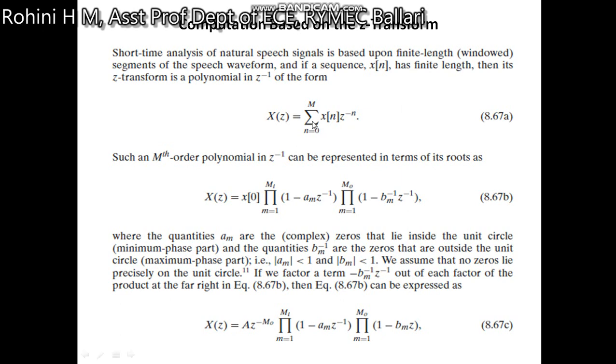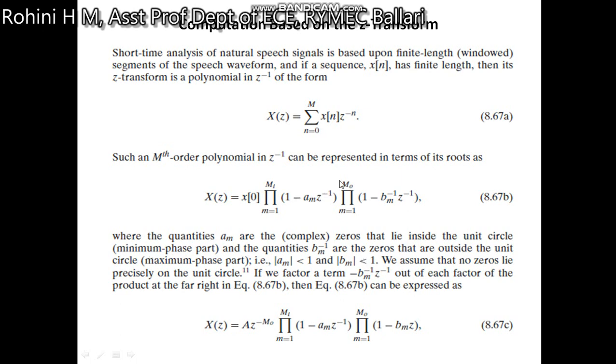As we know, we define the Z transformation x of z as the sum from n equal to 0 to m of x of n into z to the power of minus n. Such an mth order polynomial in z to the power of minus n can be represented in terms of its roots. The mth order polynomial is given by the second expression, where the quantities a m are the complex zeros that lie inside the unit circle, called the minimum phase part, and the quantities b m inverse are the zeros that are outside the unit circle.